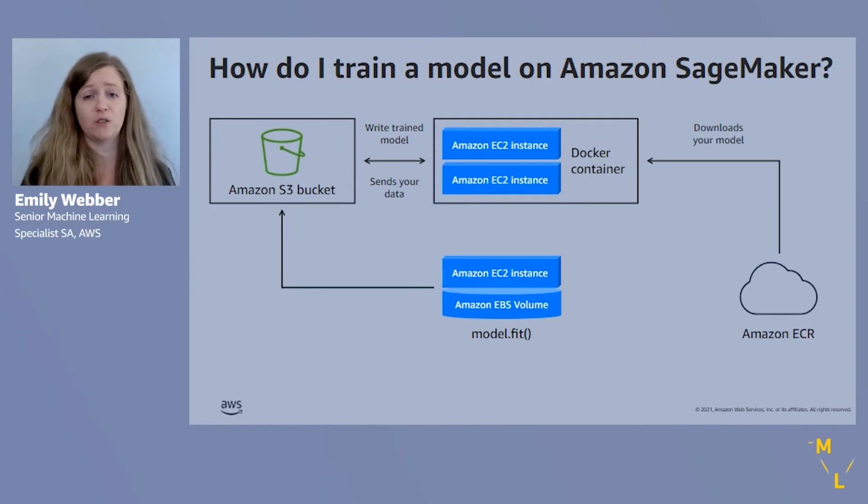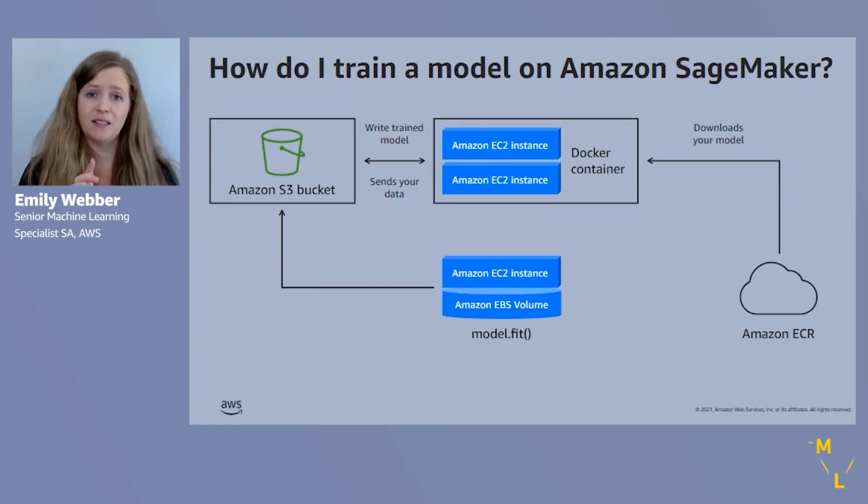And so SageMaker Studio, there are sessions about that here at the ML Summit, so feel free to dive into those to learn about Studio. Really rich dynamic UI that we can use. We can also use notebook instances. We can also use our local laptop. So a lot of ways that we can develop.